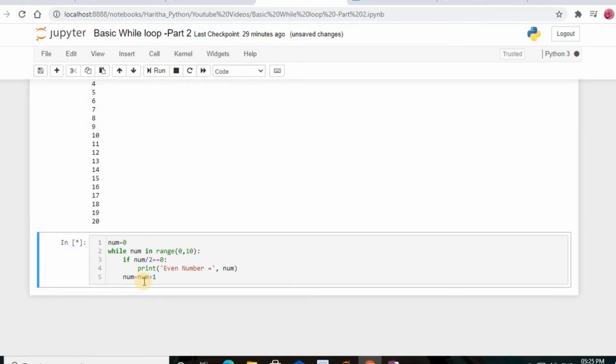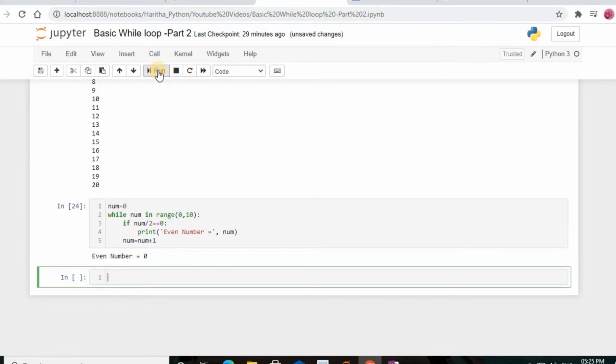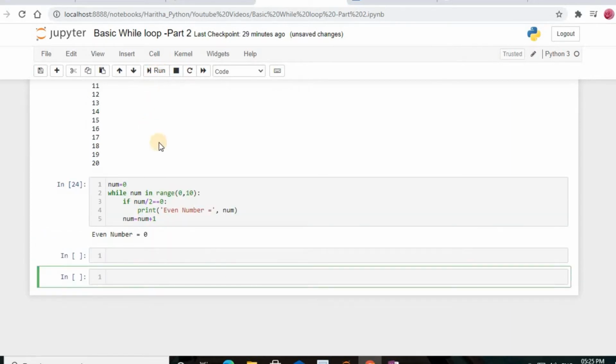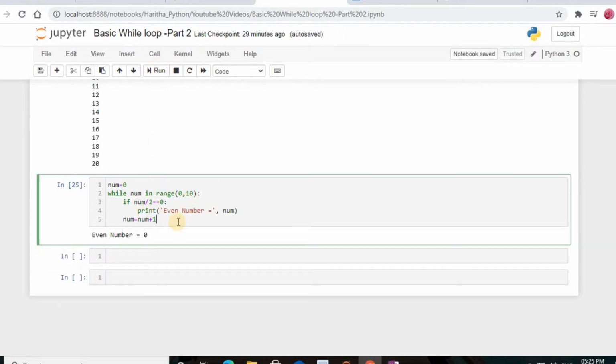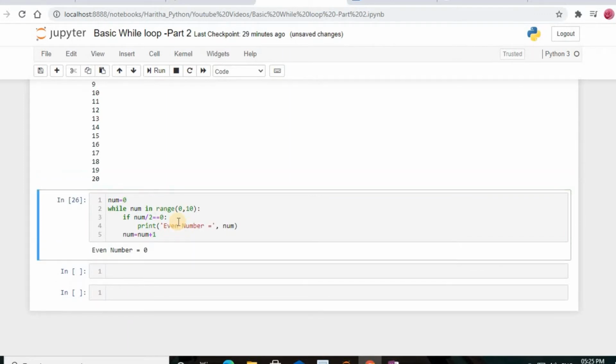And after each iteration, the variable num is going to be increased by 1. Okay, we got even number 0 only.